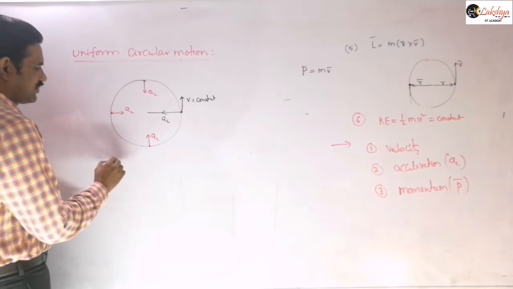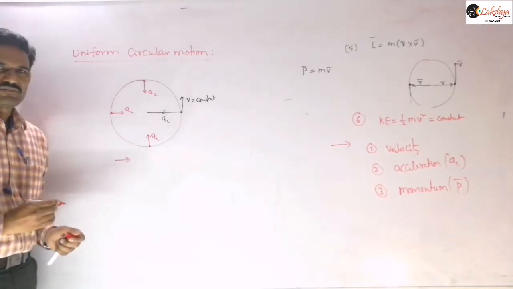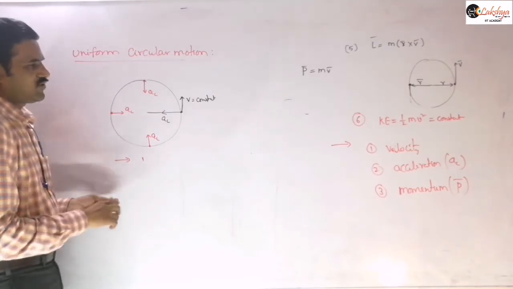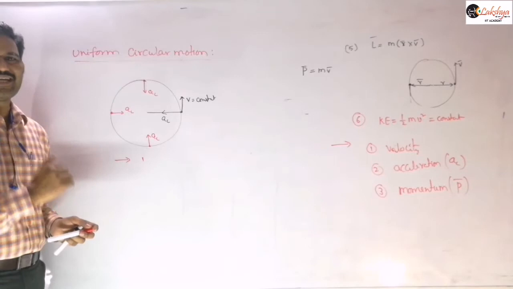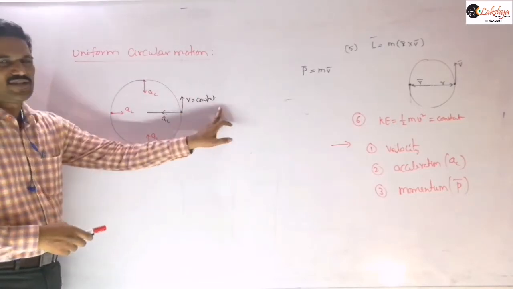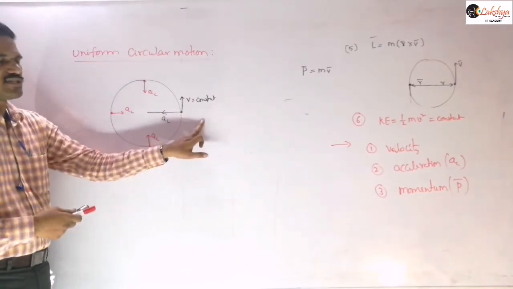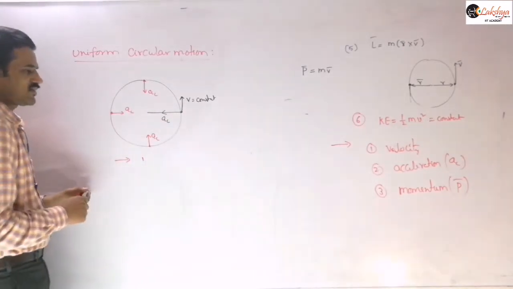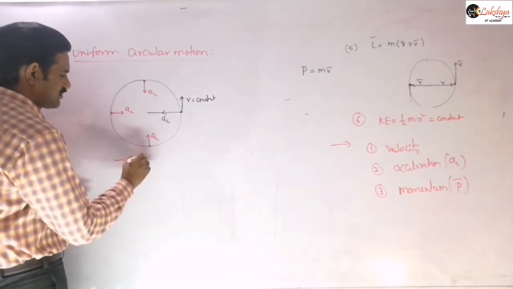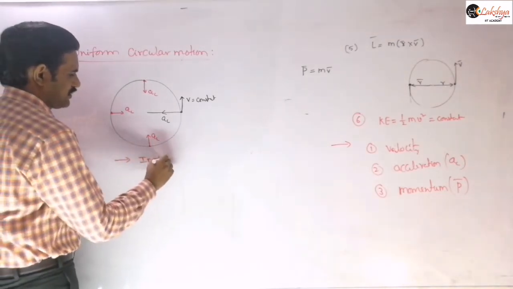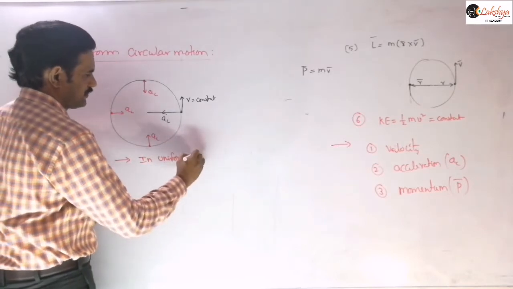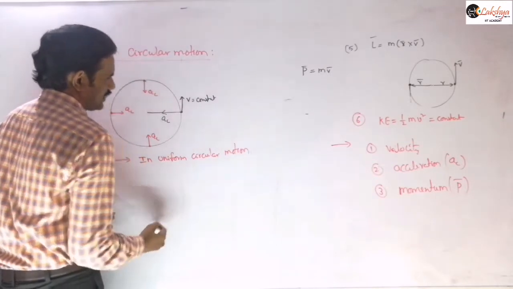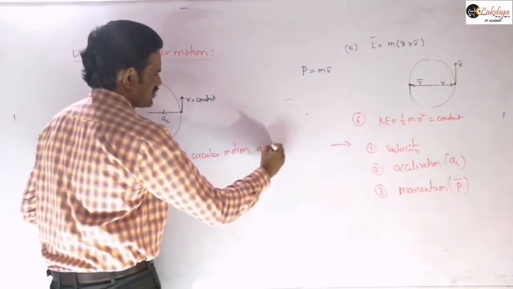And next let us write about the net acceleration in uniform circular motion. In uniform circular motion it automatically implies that the a_t value is 0, because we are saying that speed is constant. Tangential acceleration is defined as the rate of change of speed only, so uniform circular motion means the a_t value is 0. So mention that in uniform circular motion, a_t is equal to 0. Tangential acceleration is 0.